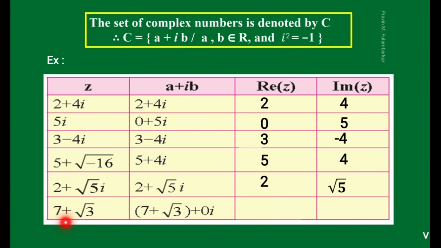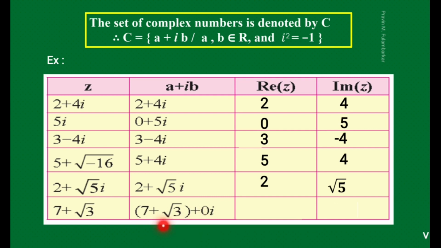Now see the last example, 7 plus root 3. In the root there is no minus sign, so this is a real value only. So we have to introduce the imaginary part, and we write in this term plus 0i. So this is in a plus ib form.